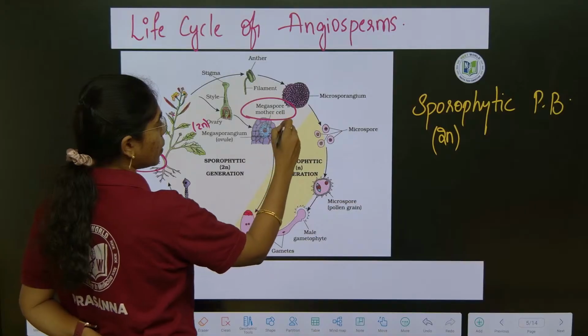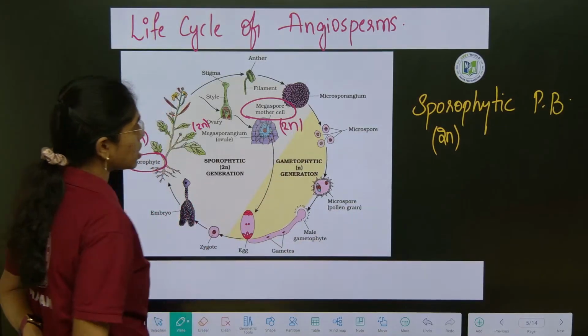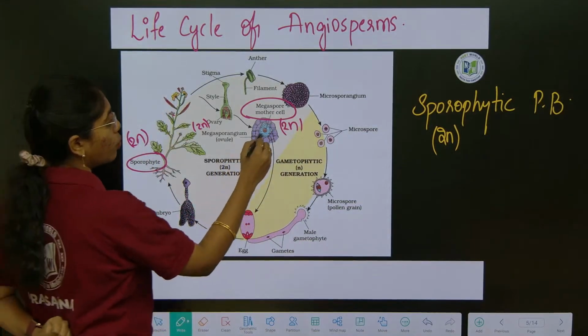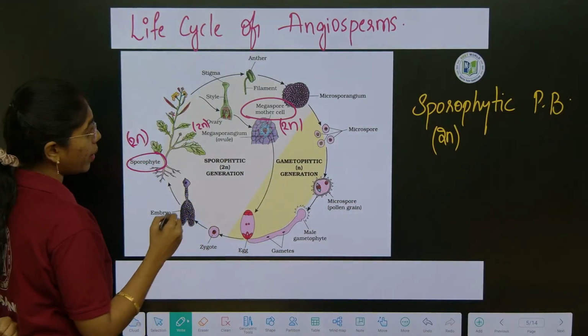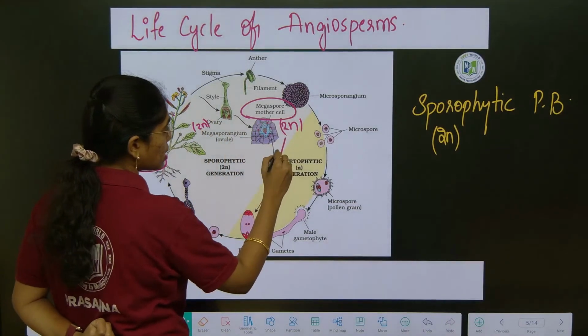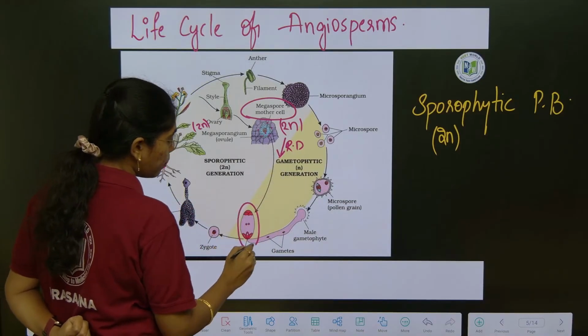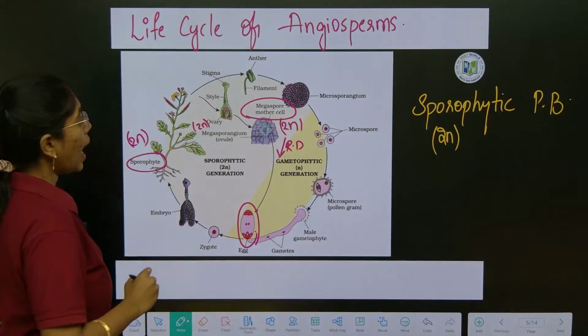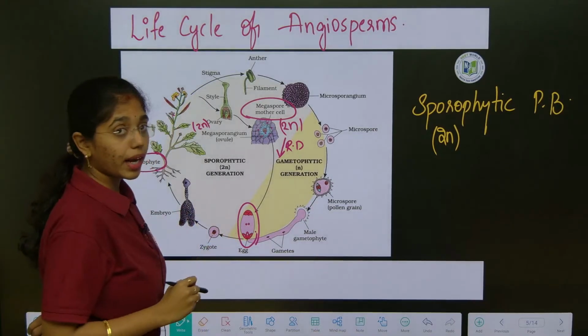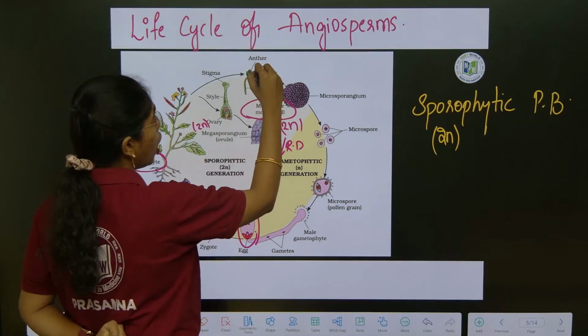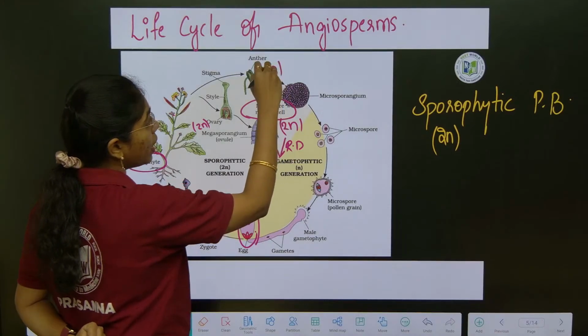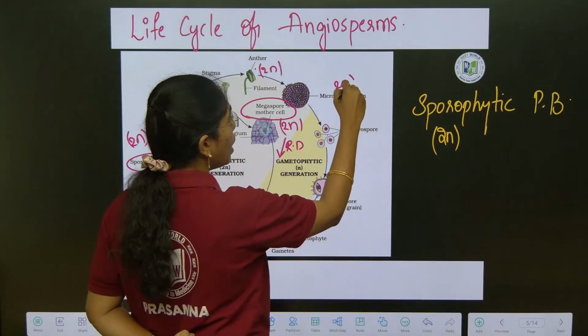Megaspore mother cells which are present inside the ovule will be diploid. From the megaspore mother cell, reductional division will happen, that is meiosis, and the embryo sac is formed over here. Same is the case with the male reproductive structure, which is androecium or stamens, which is diploid, and the microsporangium is diploid.